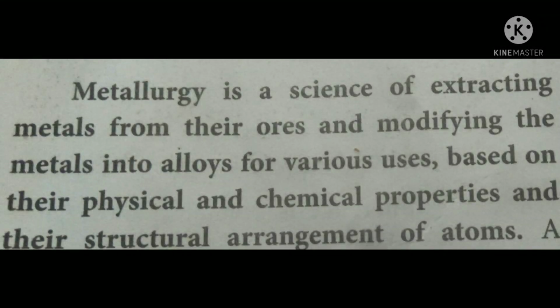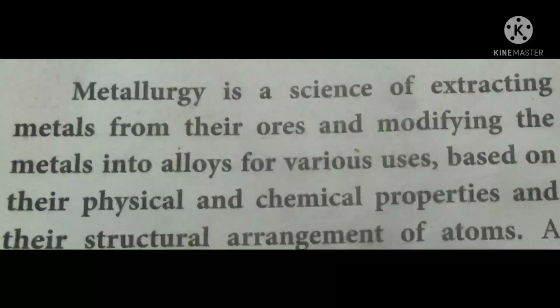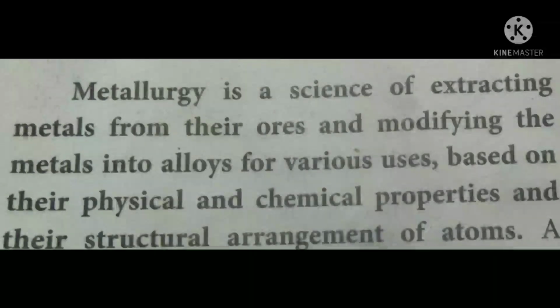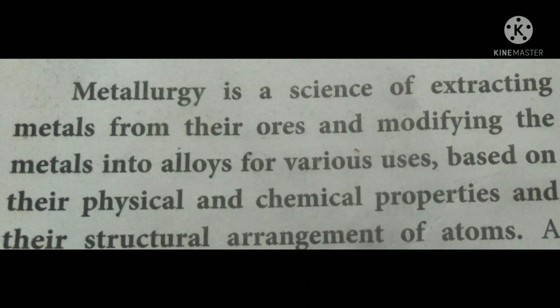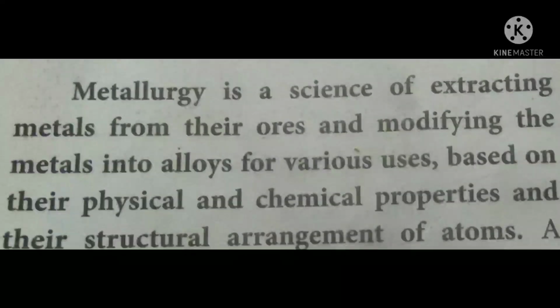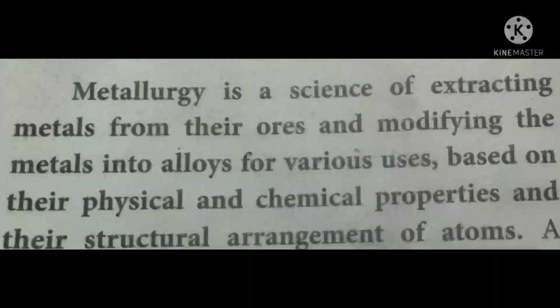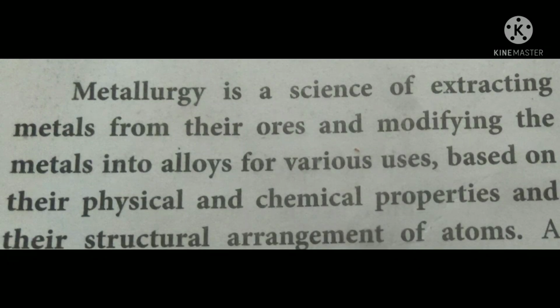Okay, so here we can see in the definition, extracting the metal from the ores. Ores are found on where? Earth crust. Ores are found on the earth crust. It is the mineral, isn't it? Ore is the mineral. Minerals give wealth to our country. So ore is the mineral which is found under the earth crust from where metal can be extracted. After extracting, what will they do with this metal? They will modify the metals into alloys.